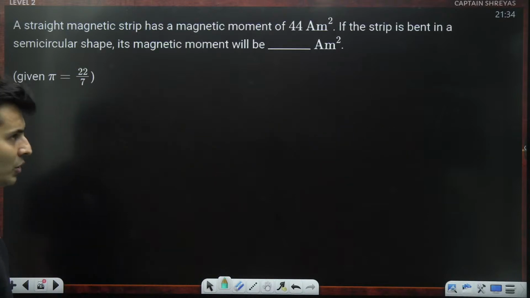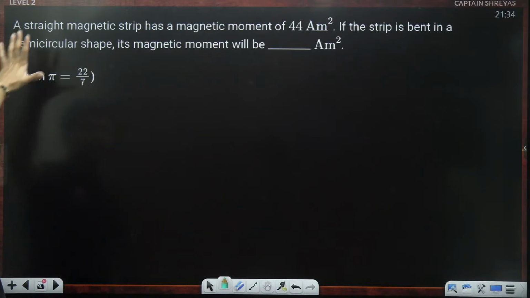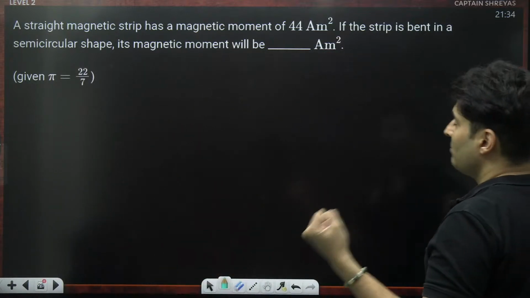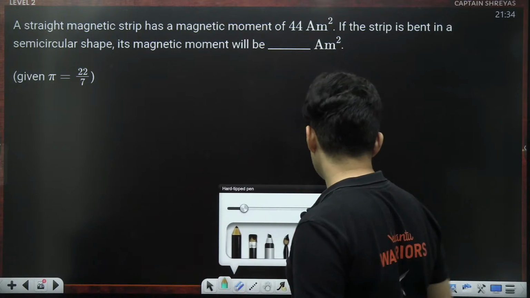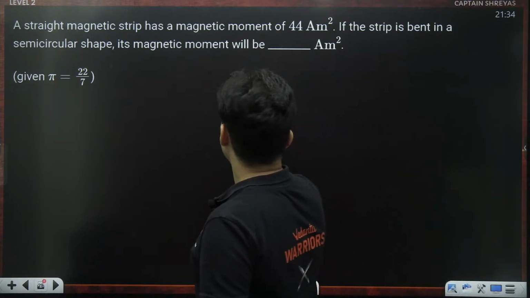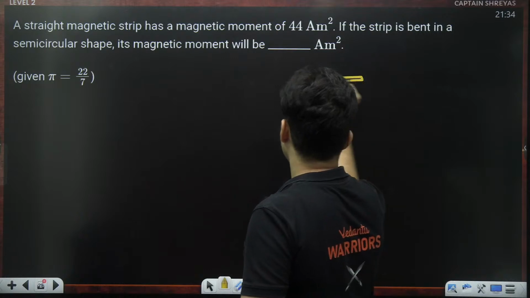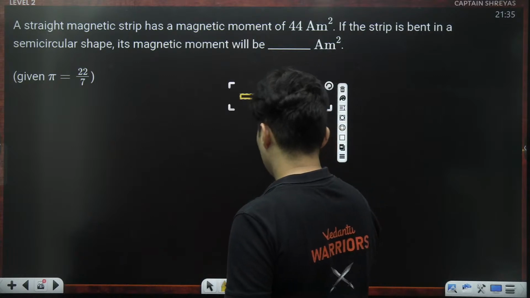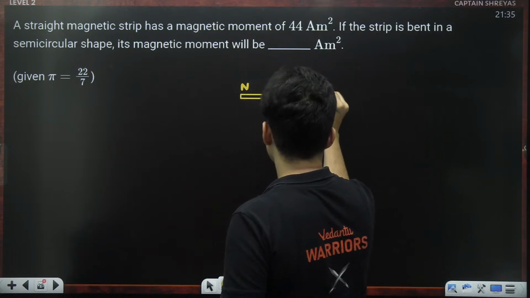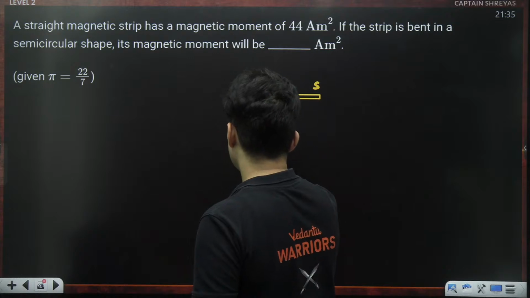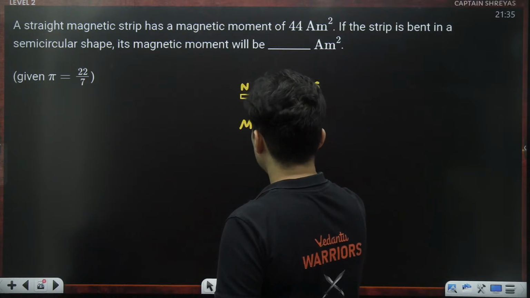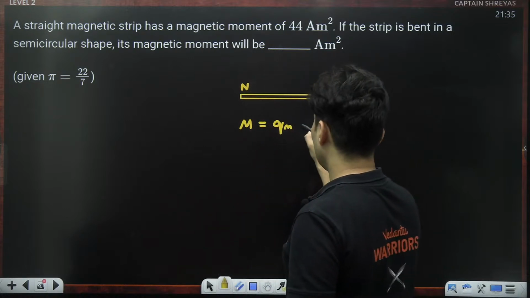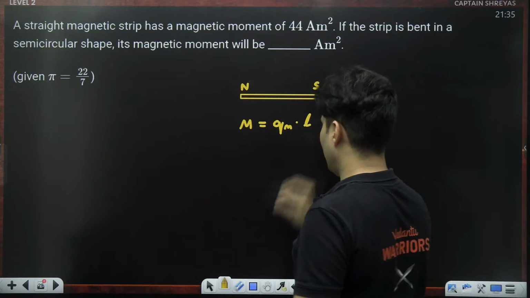Wow, we have come to the numerical part. Get ready for it. There is a magnetic strip having some magnetic moment. It is bent into a semicircular shape. The magnetic moment will be how much? So there is a magnetic strip, basically something like this. There is a north pole here, a south pole here, and the magnetic moment will be the pole strength, let's say Qm, into the length of the magnet.